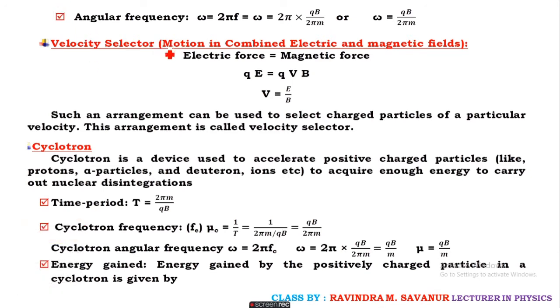We are just highlighting all the important points here. Angular frequency, that is omega equals q B divided by m, where q is charge, B is magnetic field, and m is the mass of that particle.